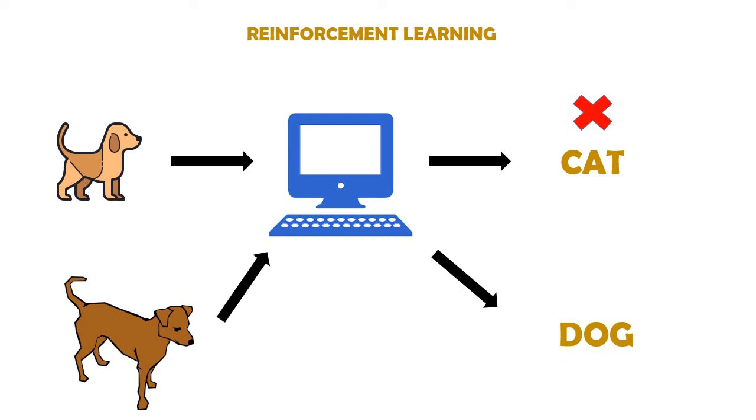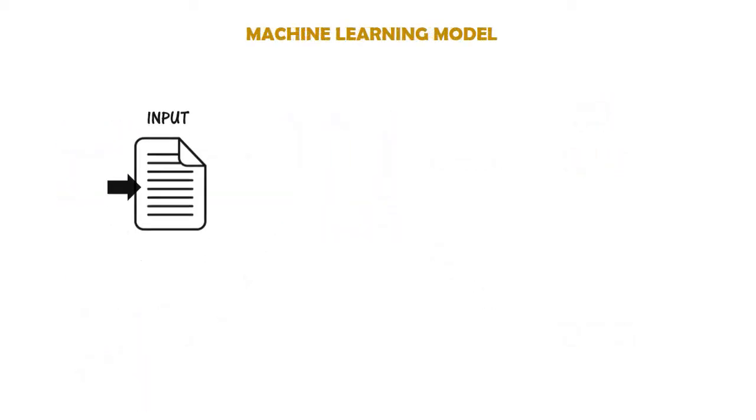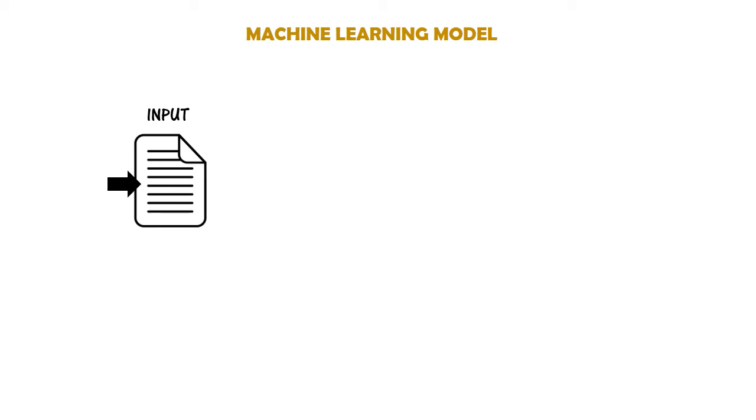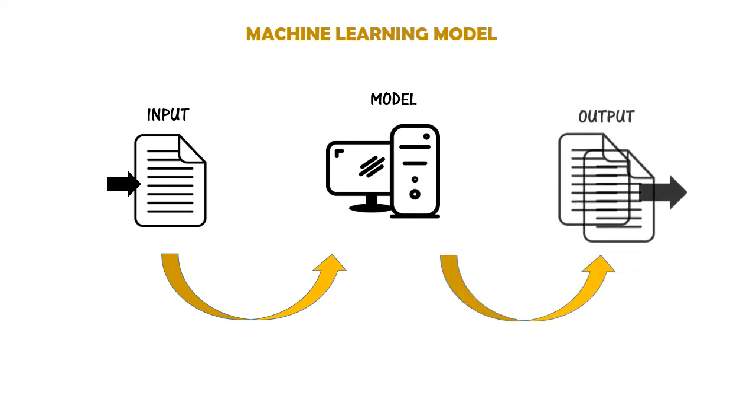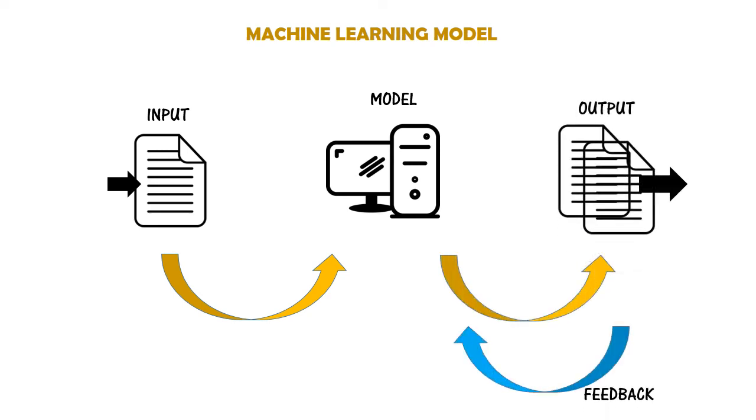This is reinforcement learning. To generalize a machine learning model, let's see a flowchart. Input is given to a machine learning model, which then gives the output according to the algorithm applied. If it's right, we take the output as the final result. Else, we provide feedback to train the model and ask it to predict until it learns. So I hope you all understood supervised, unsupervised and reinforcement learning.